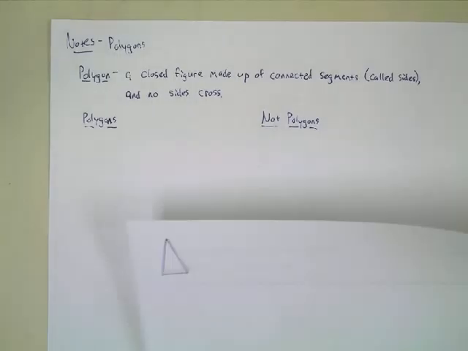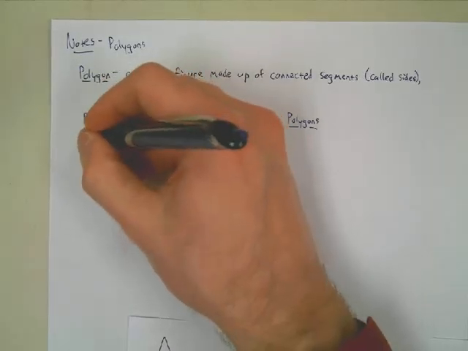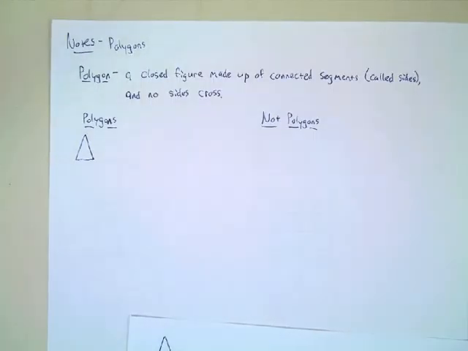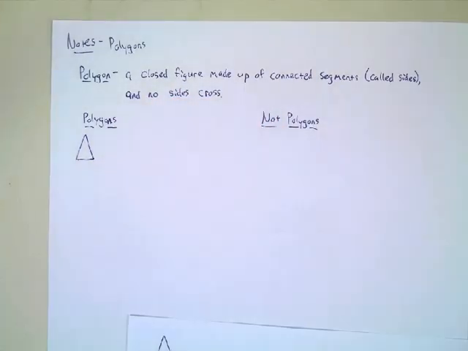All right, so this shape right here, polygon or not? Polygon, that's right. Okay, so that is a polygon. It's closed. It's made up of connected segments, right? Each one of these parts are segments, and none of the segments cross. So, yep, polygon.